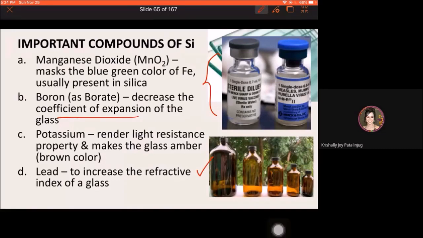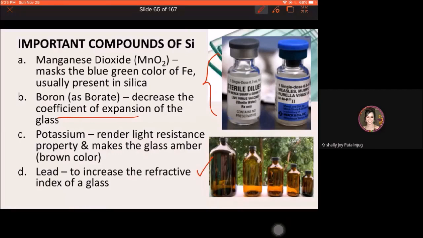That is because of the addition of potassium that renders the glass light resistant. Okay, kasi may mga gamot, may mga solutions, liquid solutions that are said to be photosensitive. Ibig sabihin, hindi sila pwede exposed sa light. Alright? That is why we have this kind of container para light resistant. Okay, yung bottle. Okay, that is to maintain the stability of the contained solution in that particular vessel.